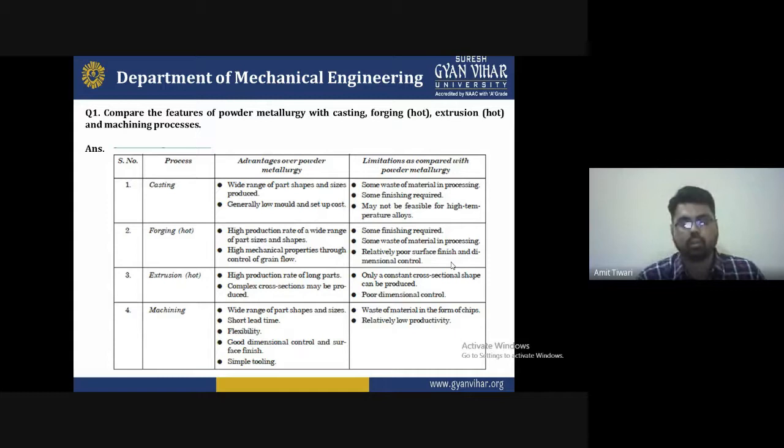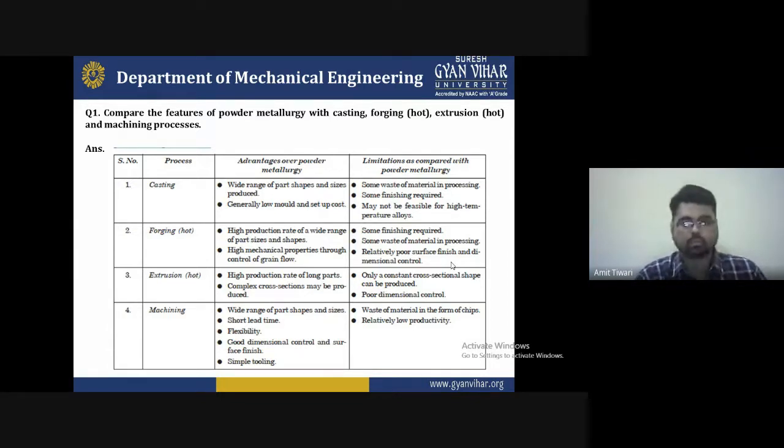These are the limitations of casting over powder metallurgy. And the third one is that it may not be feasible for high temperature alloys. Sometimes an alloy requires a very high temperature, and casting is not feasible for that. So these are some disadvantages of casting over powder metallurgy.